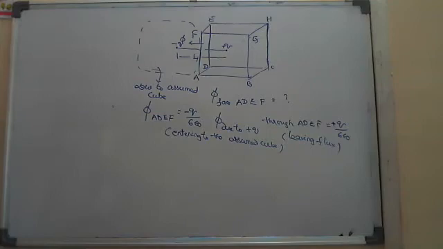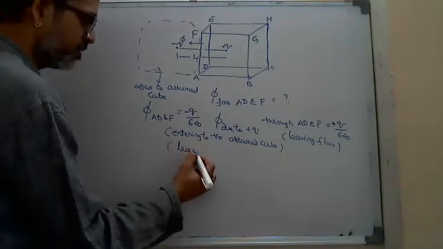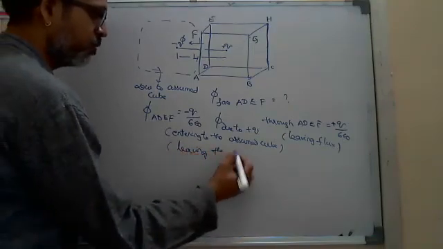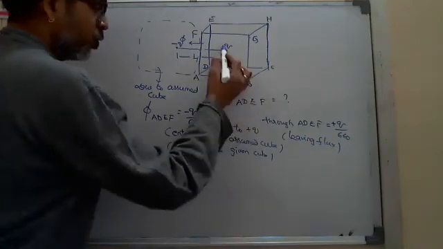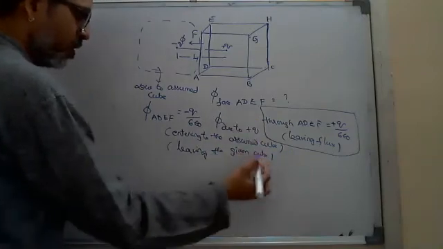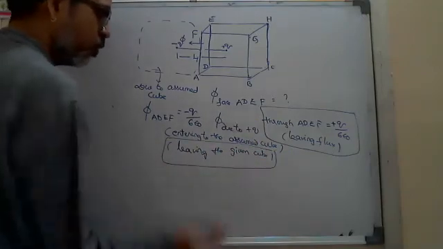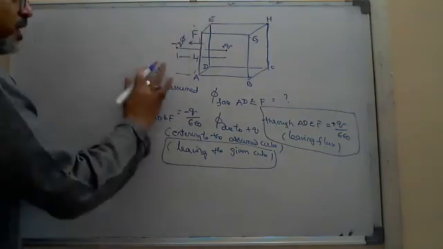Obviously, it is leaving the given cube. Through the positive charge, I got the leaving flux, and here also I got the leaving flux. Both are in the same direction. If you draw the diagram, you will get the answer.